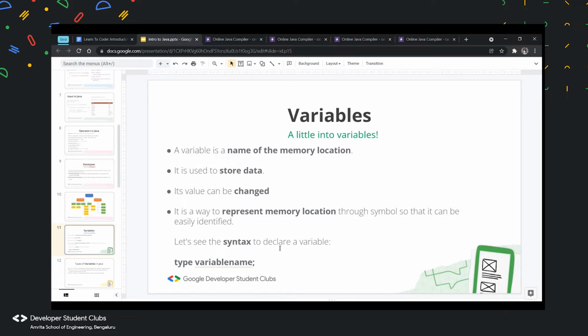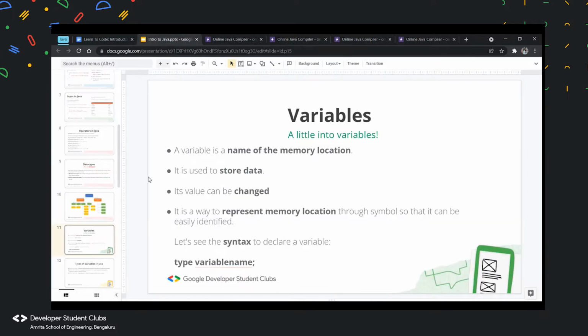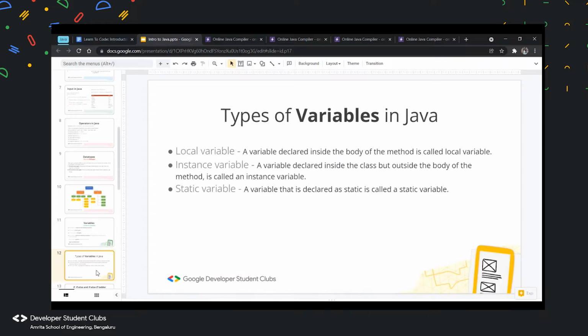Now, the syntax for a variable is data type followed by variable name. As I showed you, we will first have our data type followed by our variable name. So it can be int a or float a or char ch or anything like that. Now, when we move to types of variables, we have 3 types of variables in Java: local variable, instance variable, and static variable.